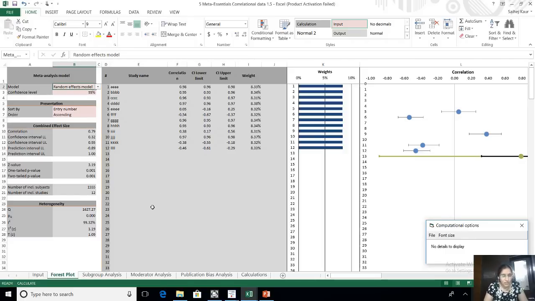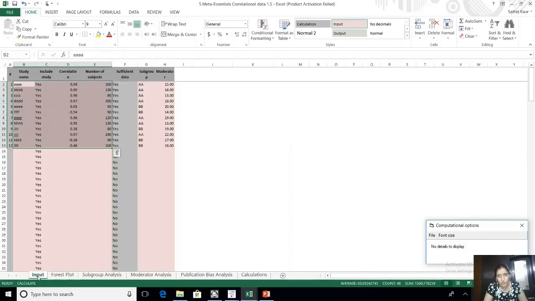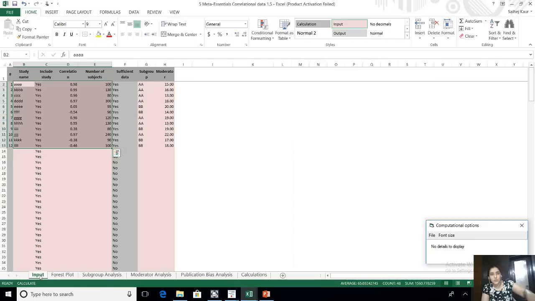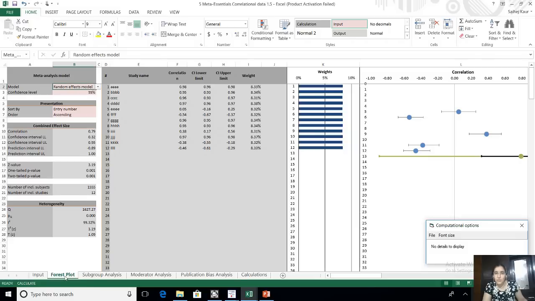It's free of cost. Right now I'm just showing you two sheets. One is the input sheet, so that you know how to input data into it. Please try this, it is a part of your assignment. The second thing is the forest plot, and I've done nothing, by the way. The moment I put the input into this, it will show me a forest plot. It is all automated sheets. There are other sheets like subgroup analysis, moderator analysis, and publication bias, which I will show you when I come to them. Right now we had done effect size and forest plot, so I finish here.